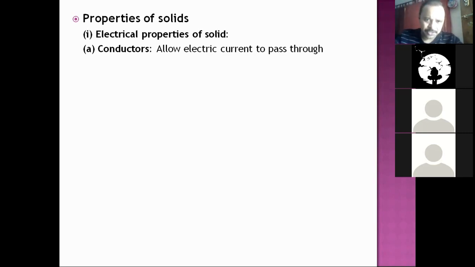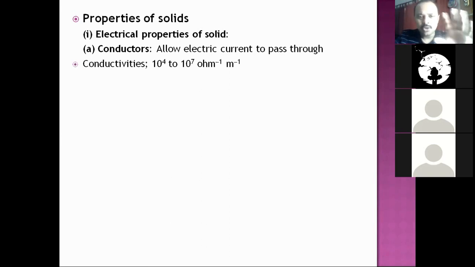So now we can classify solids based on their electrical properties. Conductors are the substances or solids which allow electric current to pass through. Typically, their conductivity values lie between 10 raised to 4 to 10 raised to 7 ohm inverse per meter. Ohm inverse is also called Siemens. That much conductivity is observed in metallic conductors, especially d-block elements, which are very good conductors, at the higher end of 10 raised to 7 Siemens per meter. So much conductance in any solid means it can be concluded as a conductor.